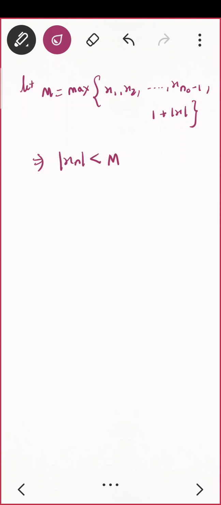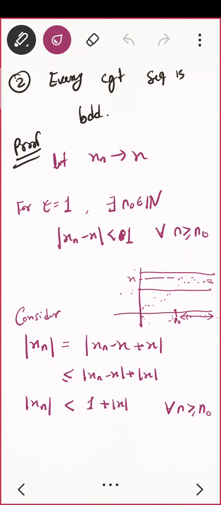Yes, and this is true for all n belongs to natural numbers. Can I say that? What does that imply? That is, xn is bounded. Did I prove it? Yes, tell me first. Did I prove this?